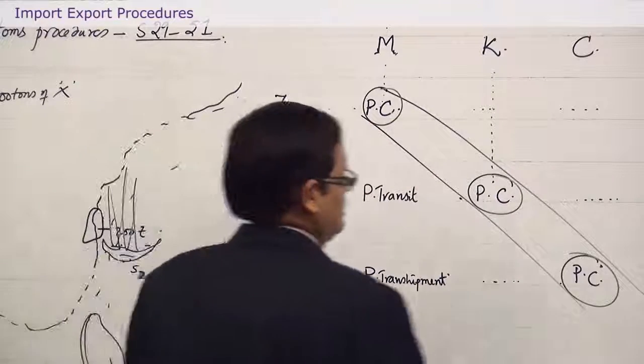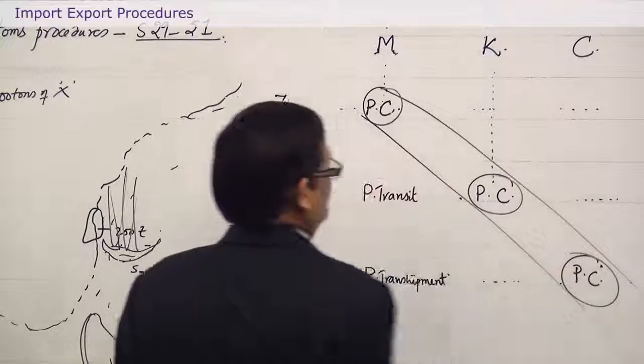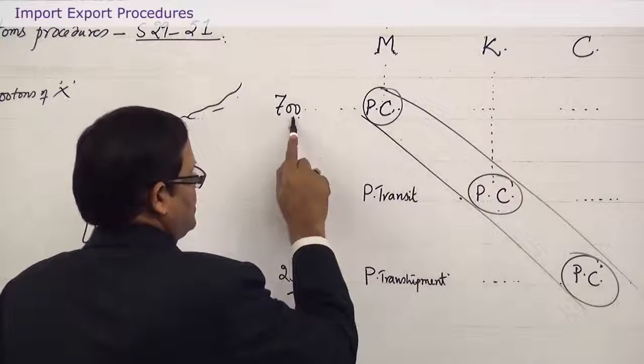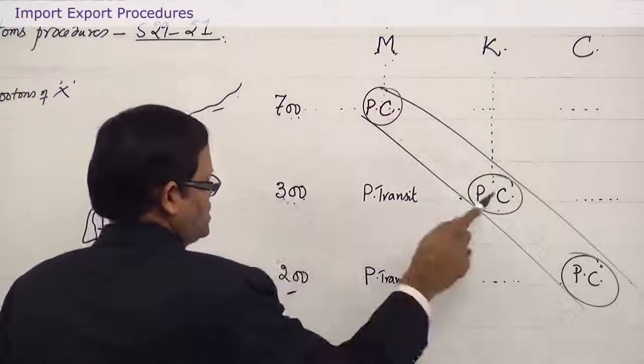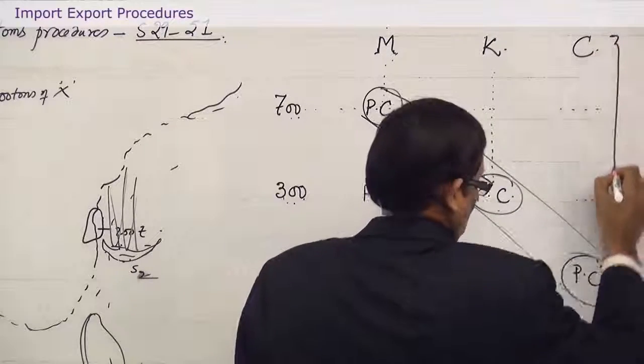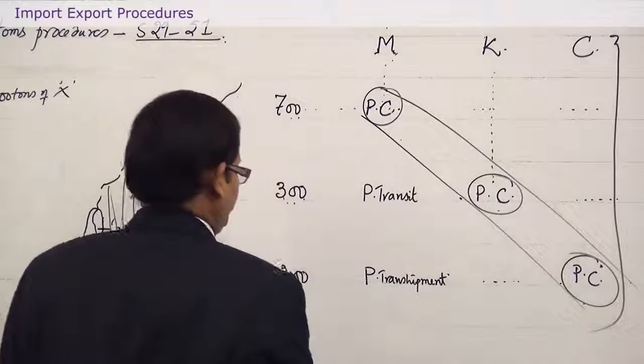Okay. So, what is the significance of port of clearance? Duty is payable at the port of clearance. For 700 tons, duty is paid here. For 300 tons, duty is paid here. For 200 tons, duty is paid here. So, this is the story.